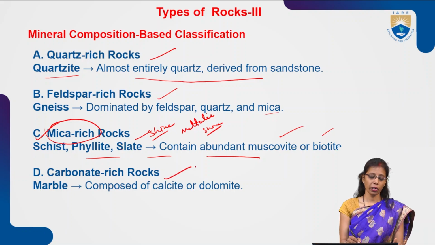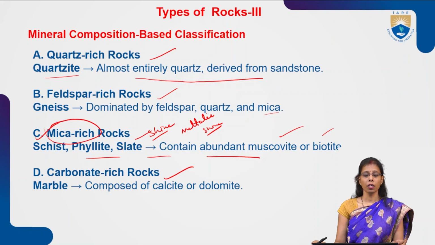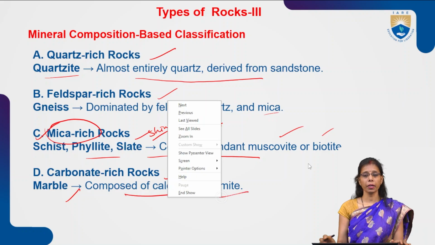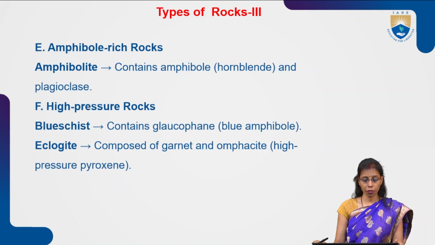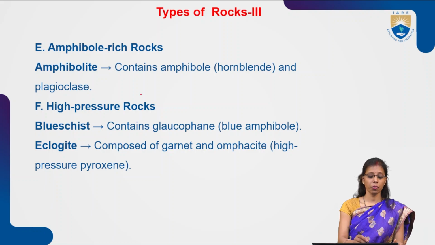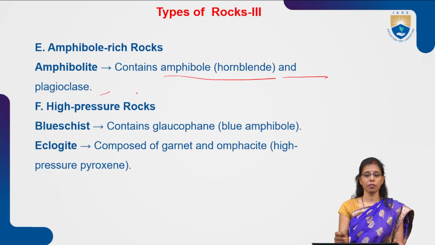Now the next thing is carbonate rich rocks. Marble is a good example of carbonate rich rocks, composed of calcite and dolomite. In marble there is a lot of calcite and a lot of dolomite. Now amphibole rich rocks: amphibolite contains amphibole, hornblende and plagioclase.